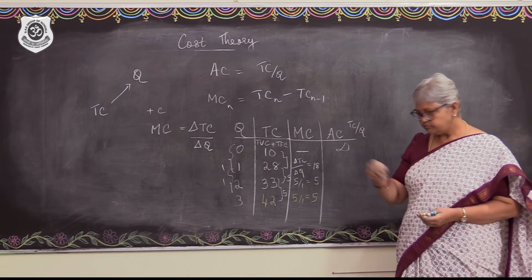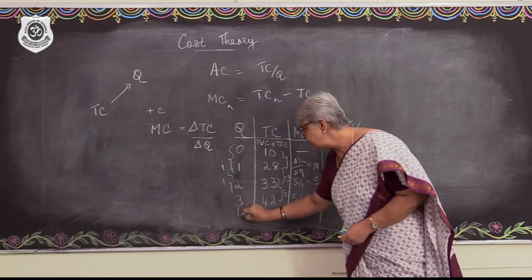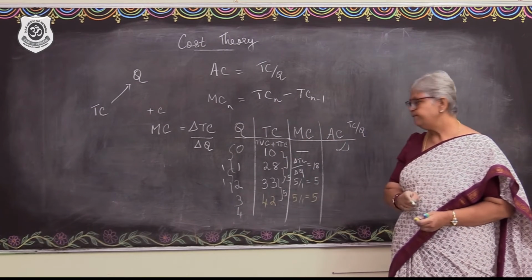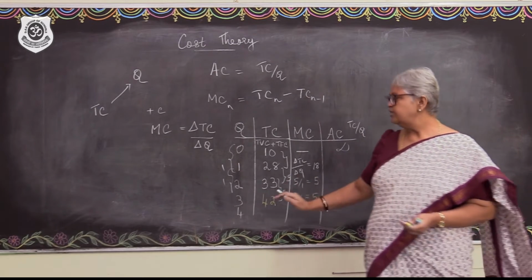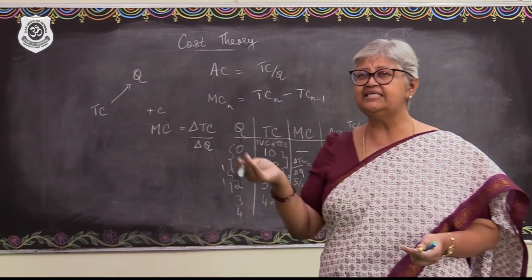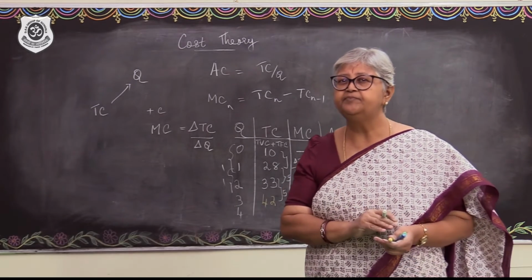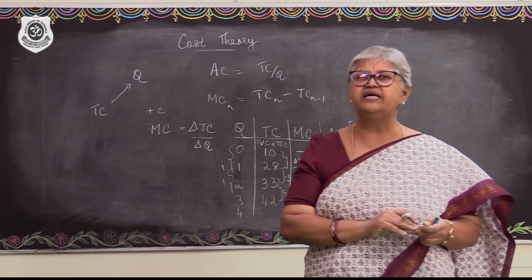Now, after this, to attain the next unit of output, till here, let's say the firm was having increasing returns to factor. The firm was enjoying increasing returns to factor.